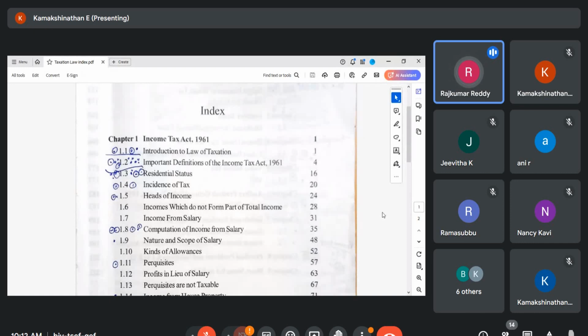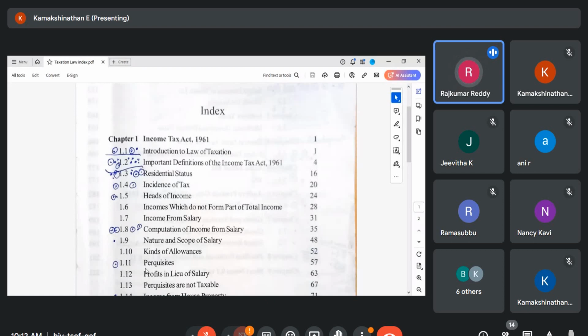So now we are going to cover the direct taxes. Direct tax is the Income Tax Act 1961. First and foremost, the important things covered and asked in your exams are important definitions. What is agricultural income? Who is called assessee? What is an assessment year? What is a capital asset?